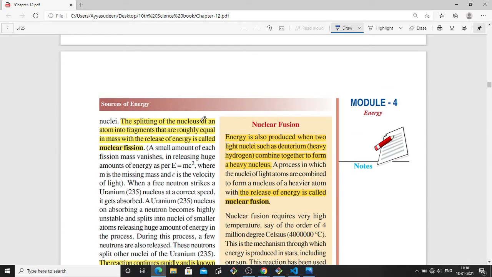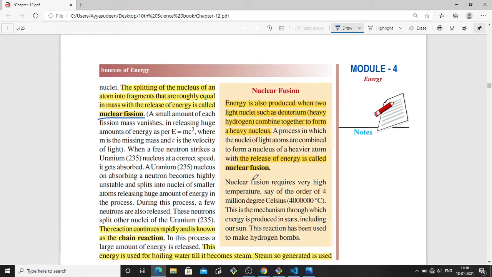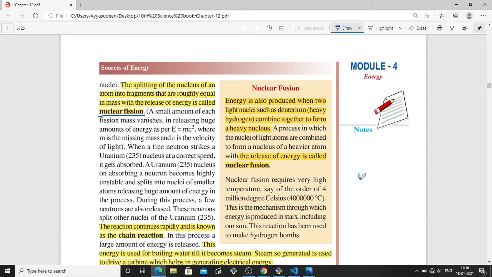The splitting of the nucleus of an atom into fragments releases energy, and this process is called nuclear fission. But if two light nuclei like deuterium, which is heavy hydrogen, are combined together to form a heavier nucleus, this as well releases energy. This process is called nuclear fusion.